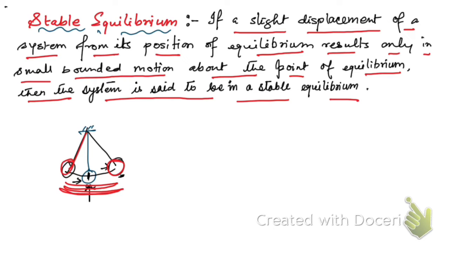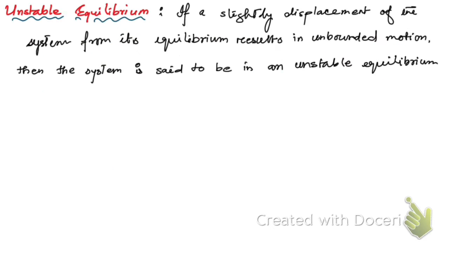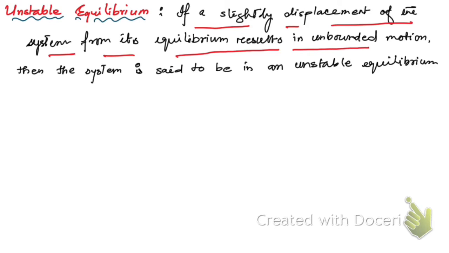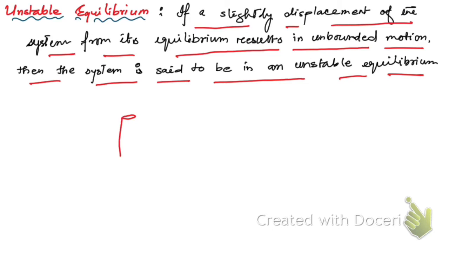And what is unstable equilibrium? If a slight displacement of the system from its equilibrium results in unbounded motion, then the system is said to be in unstable equilibrium. Suppose we have a rod, in cylindrical form.